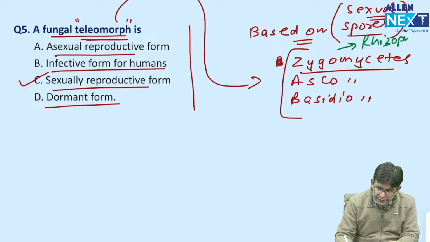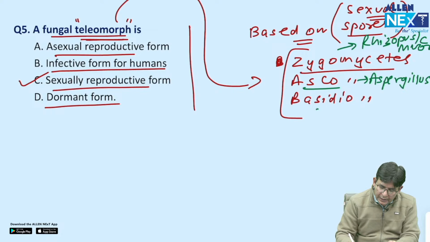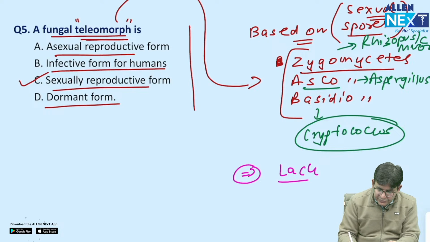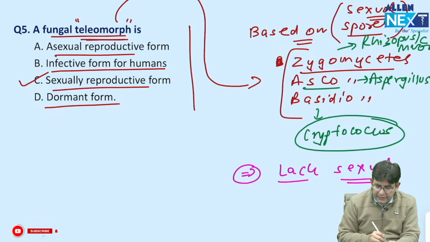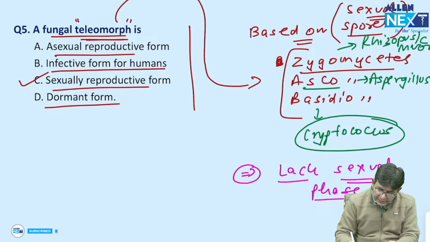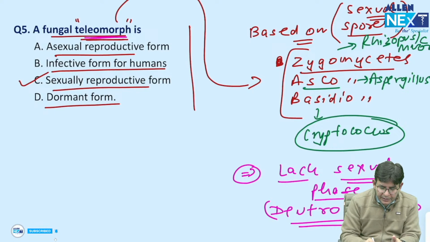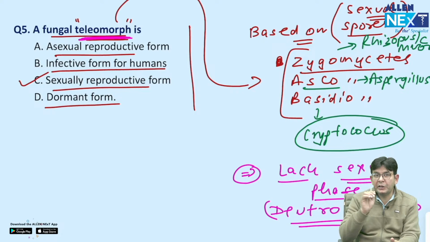Zygomycetes has which particular fellows? Rhizopus and Mucor. Asco has Aspergillus, and Basidio has Cryptococcus. And which group has the asexual one, that doesn't have any sexual phase? That is the Deuteromycetes. So all these come under which particular thing? Teleomorph, a new thing for you.